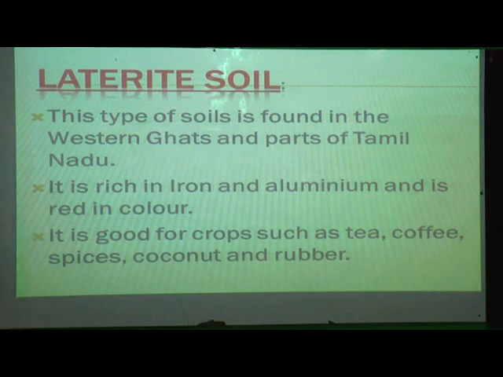And how is it colored? It is red in color. It is good for crops such as tea, coffee, spices, coconut and rubber. So what type of crops can we grow in this soil? We can grow tea, coffee beans, spices, coconut and rubber.